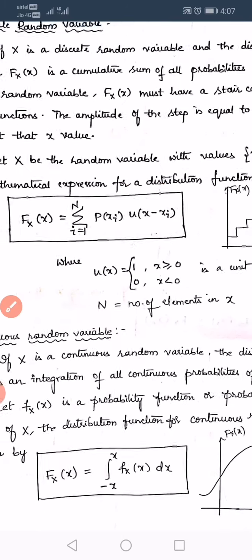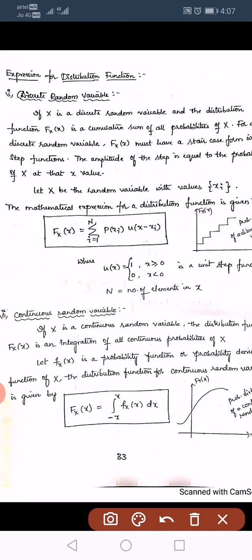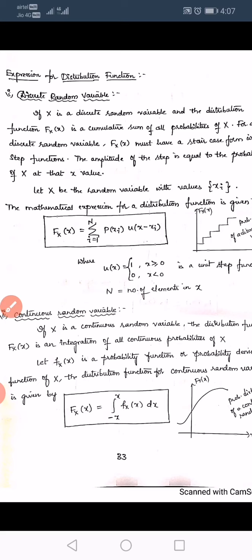Next, if the random variable is continuous, it has an infinite set of values, infinite number of values defined at every instant of time. So you have to use integration here. The probability distribution function of a continuous random variable is defined like this: Fx of x equal to the integration from minus infinity to x of small fx of x dx.